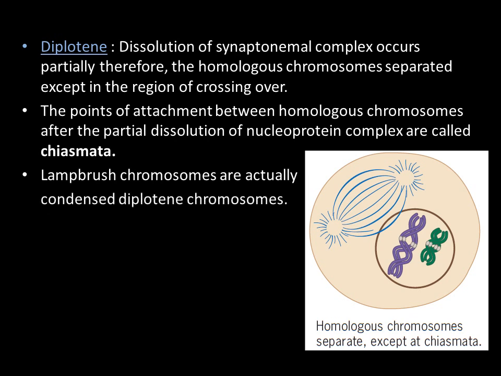You can see here how all these points occur. The synaptonemal complex will dissolve and the homologous chromosomes will separate, except at the area where you can see that this region is separated, this region is separated, but this region is attached with each other, where crossing over takes place, and it is called chiasmata.